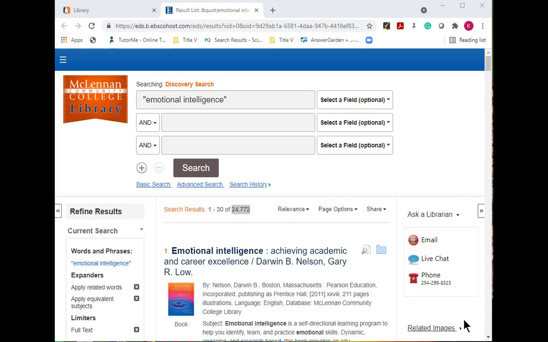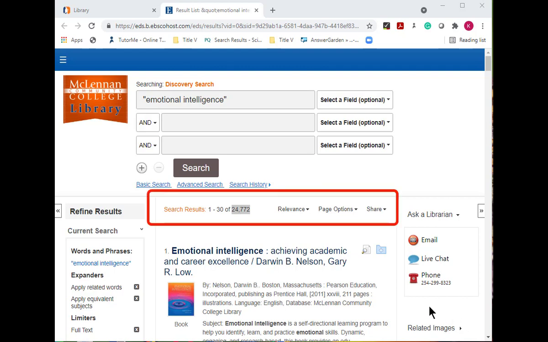This first search demonstration is of a broad topical search in order to show the types of sources that can be retrieved in Discovery Search. Normally, you would not want to search so broadly and add additional specifics to your research topic. At the results screen for this search, the results are sorted by relevance, rather than by date, with an indication of the number of results in the set.